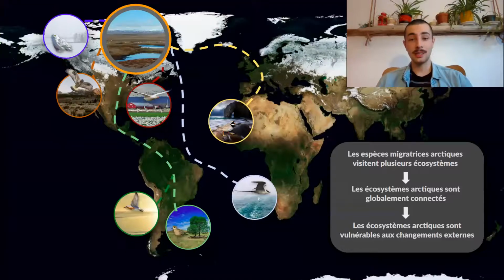In the Arctic tundra, late spring and early summer coincide with a significant increase of biodiversity due to the arrival of multiple bird species that come to breed. But those species come from various wintering areas distributed across the globe, often located thousands of kilometers from the breeding sites. So migratory species, by traveling between those areas, are going to transport energy, nutrients, parasites, and propagules, and also interact with other species. So they're going to generate a global ecological dynamic between the ecosystems they visit.